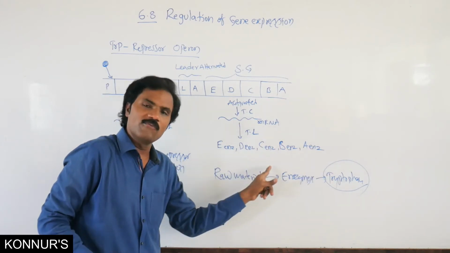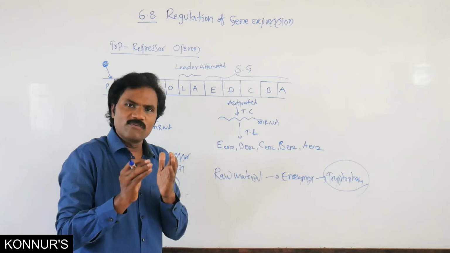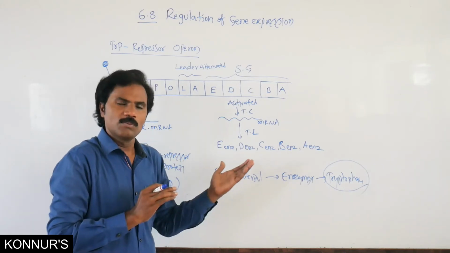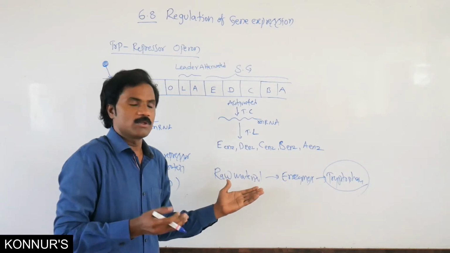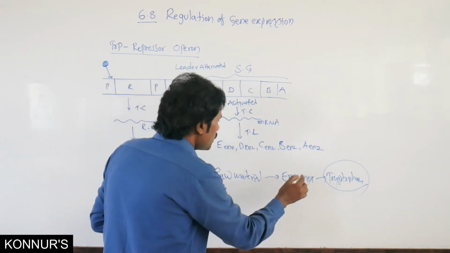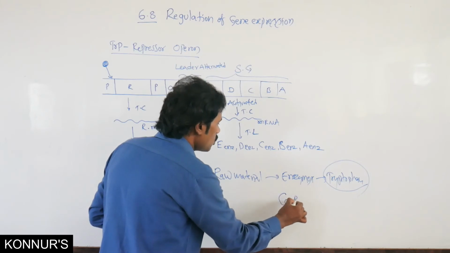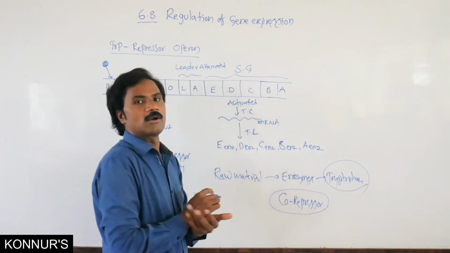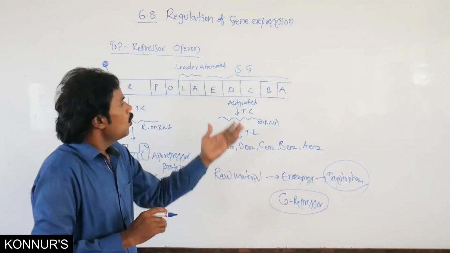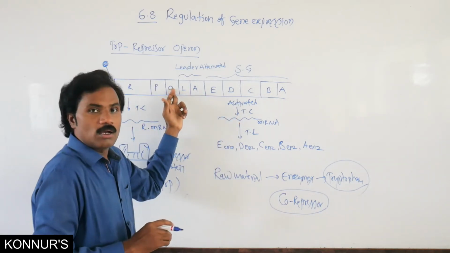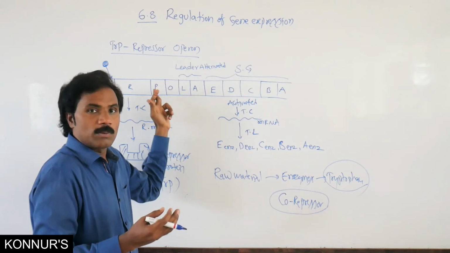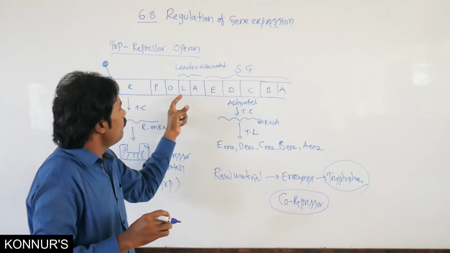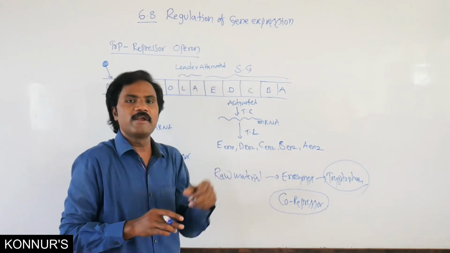Here also tryptophan is formed. Some amount of tryptophan acts as co-repressor. Then, we already discussed the lac-operon, operator, promoter, inducer and regulator, and their functions. What is the function of the leader attenuator?